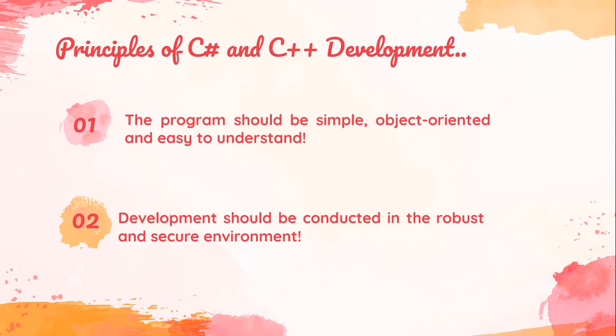Now let's see the common principles of C Sharp and C++ development. When the founders of C Sharp and C++ were implementing both, they had one principle in mind: that the program should be simple, object oriented and easy to understand. This is the first principle. The second principle was to develop a program which has a robust and secure environment.